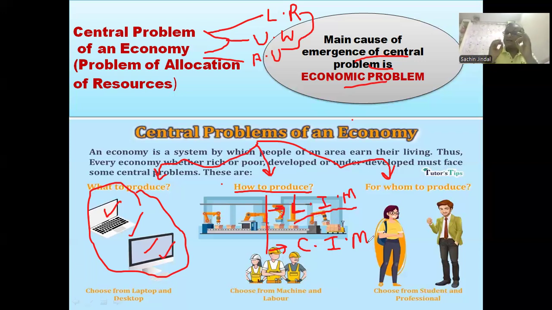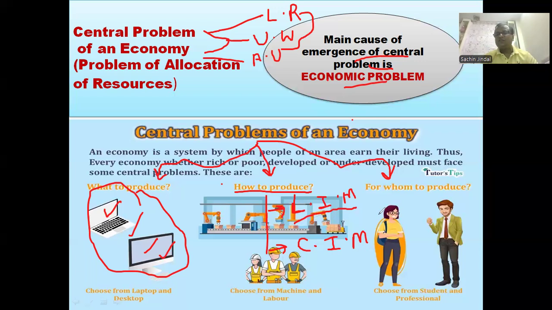So what is the problem here in this example? The producer has not chosen the right technique of production. So in every case, a producer must have the capability to choose the right technique of production. If a producer chooses the right technique, the producer always incurs profit. But if the producer chooses a poor technique, the producer always incurs loss.